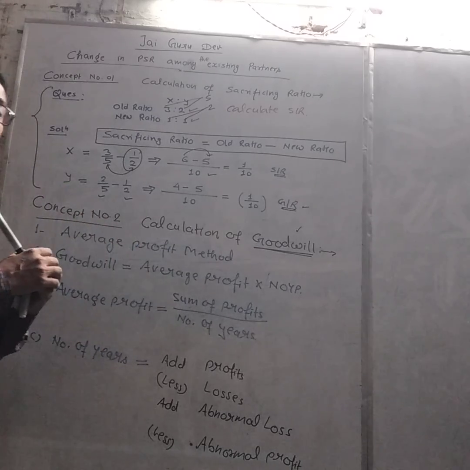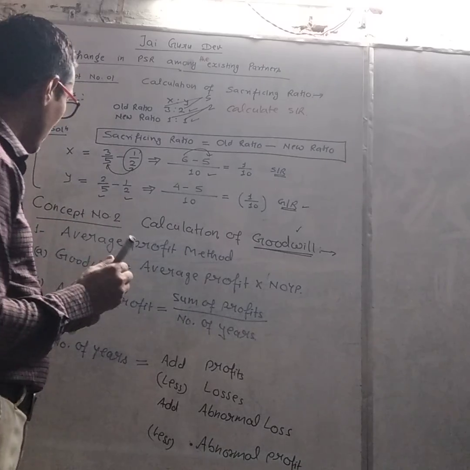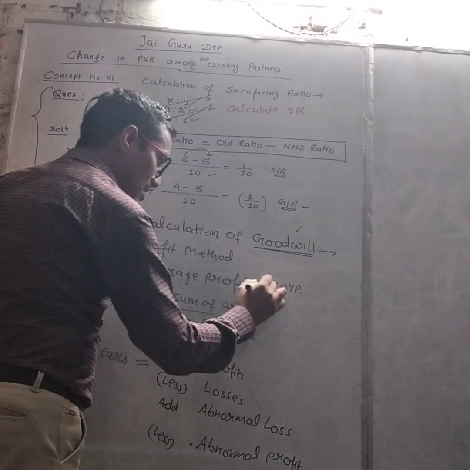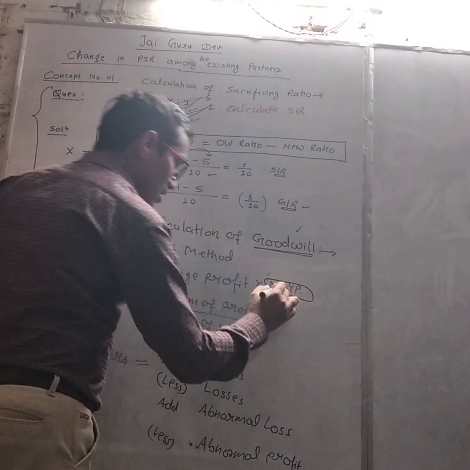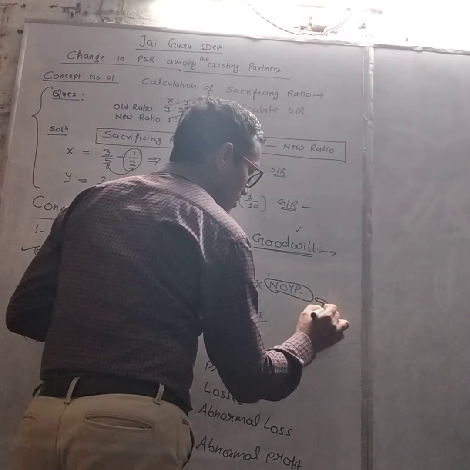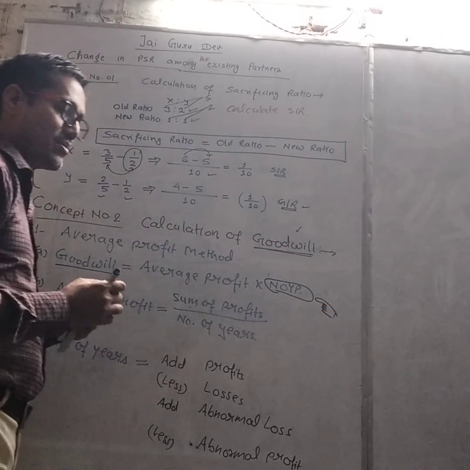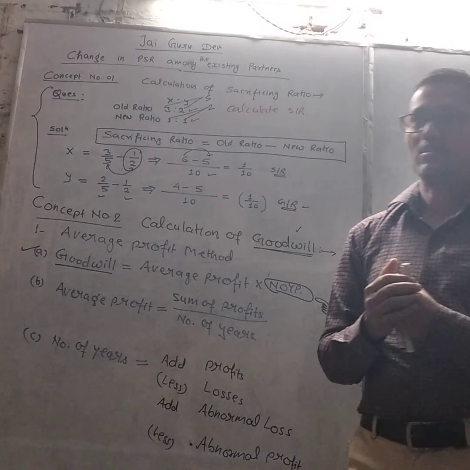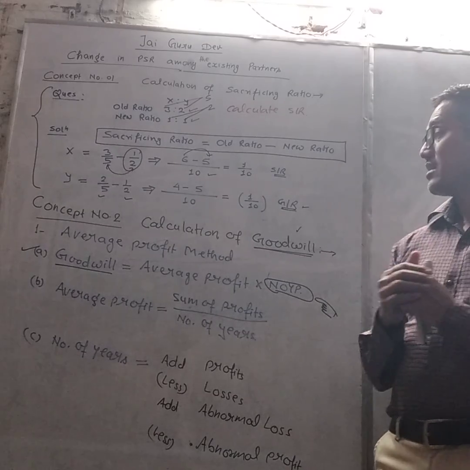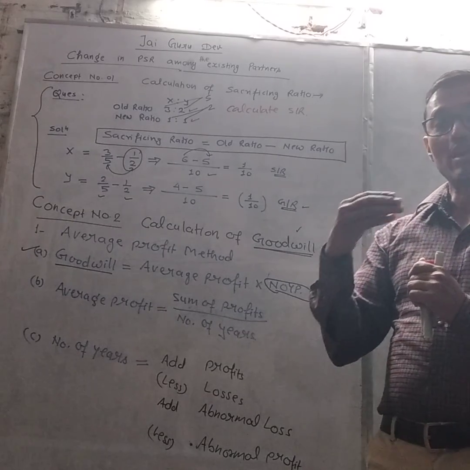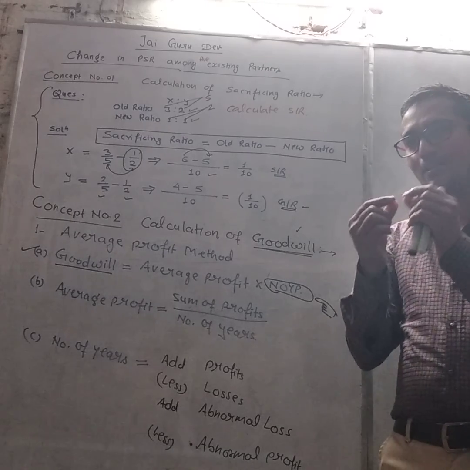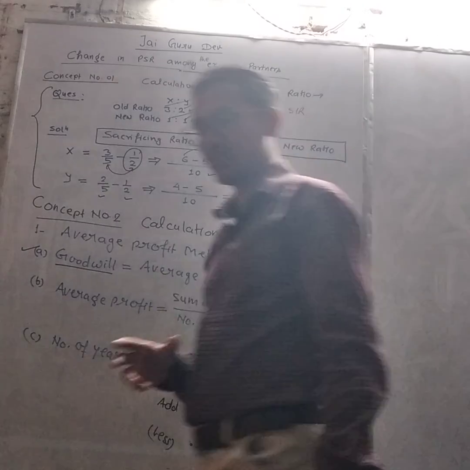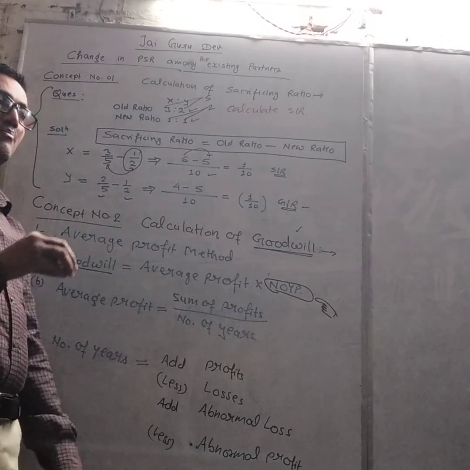So, how to calculate goodwill with the help of the average profit method? Goodwill is equal to average profit multiplied by number of years purchase. This value will be given in the question. What is the meaning of number of years purchase? Number of years purchase means in how many years a firm can get the same profit. So this is known as number of years purchase. It is an estimated and presumed value.